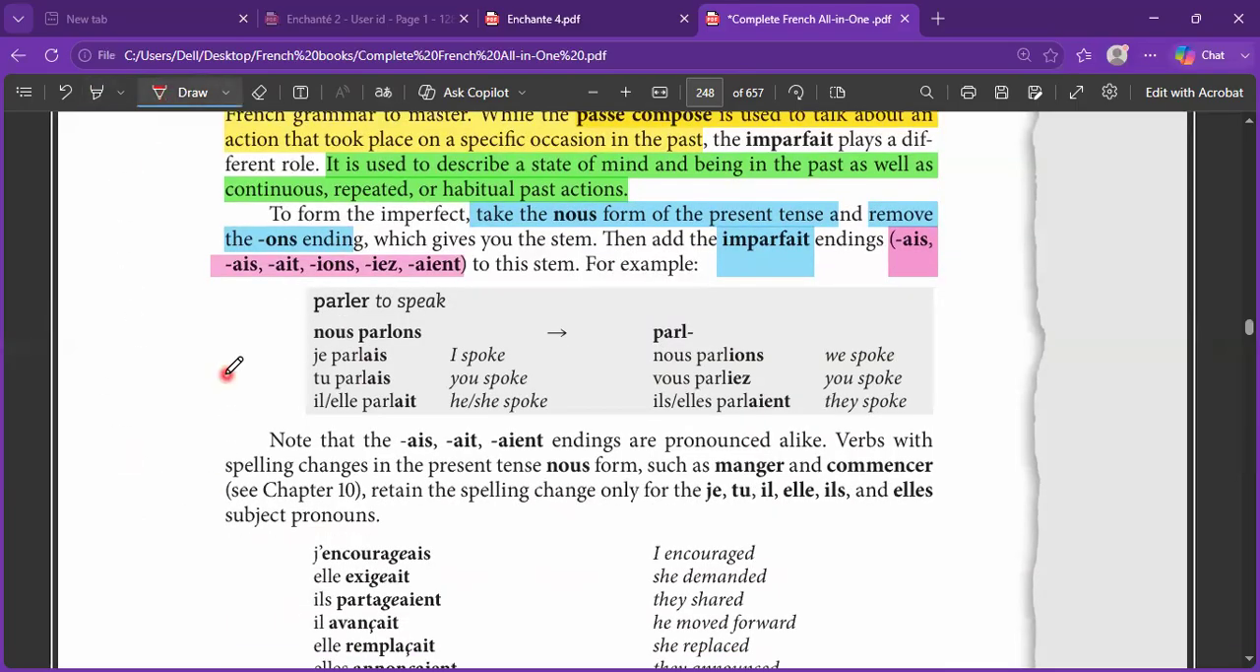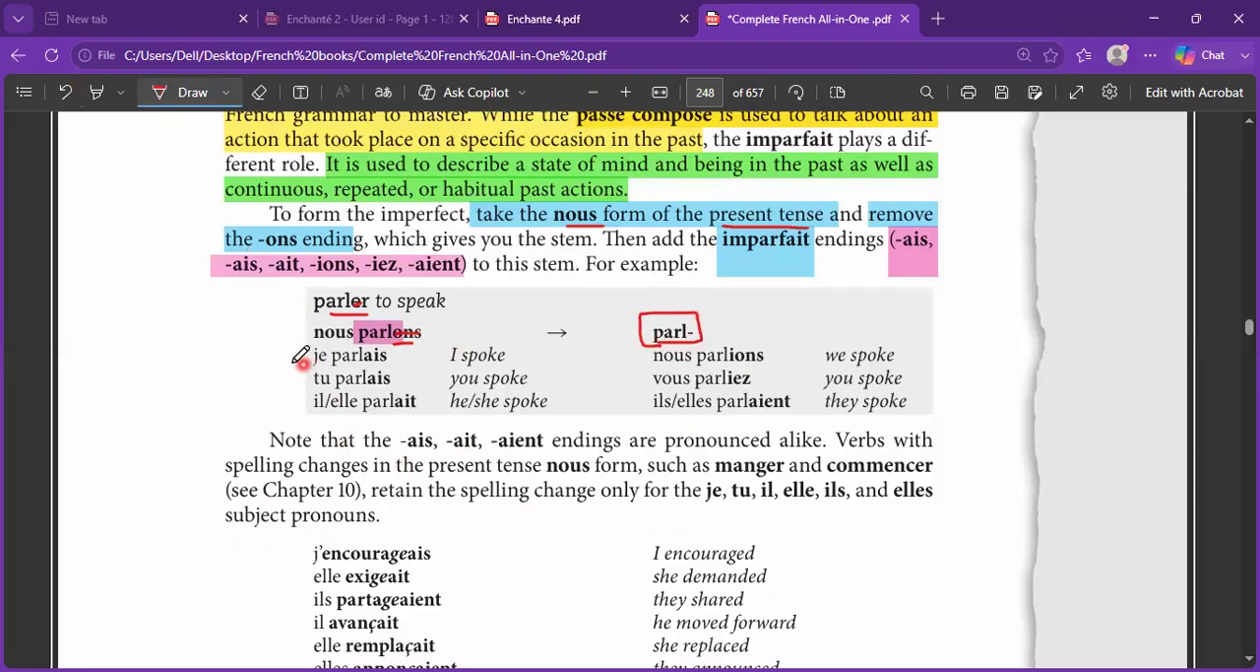Now, let's apply what we have just learned. So, we take the nous form. Let's suppose we take the example of parler. Parler is to speak. Now, for the nous form of the present tense, if you remember, we just need to drop this ER and put the ONS. It gives you nous parlons. But in order to make the imparfait, you need to drop this ONS as well. Whatever is left is your stem, which is parl. So we take parl as a stem.